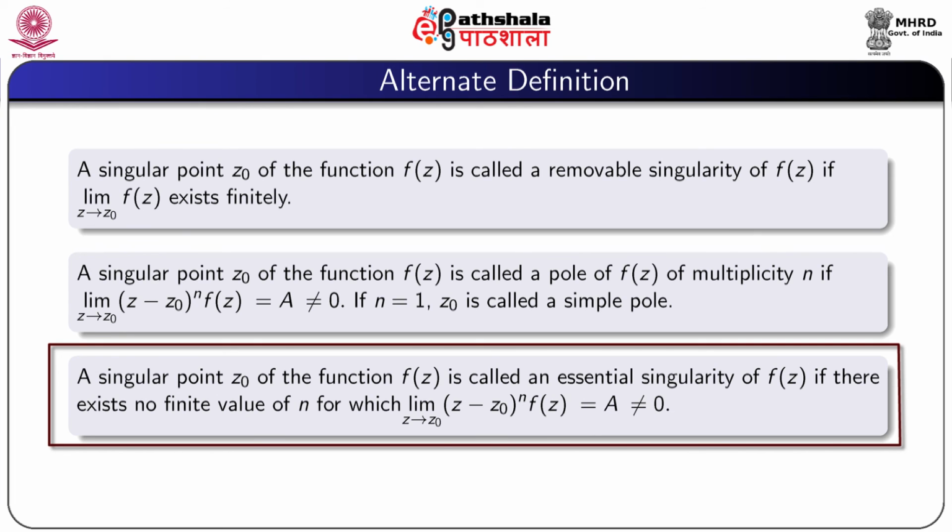A singular point z0 of the function f(z) is called an essential singularity of f(z) if there exists no finite value of n for which the limit as z tends to z0 of (z − z0)^n f(z) equals a ≠ 0.